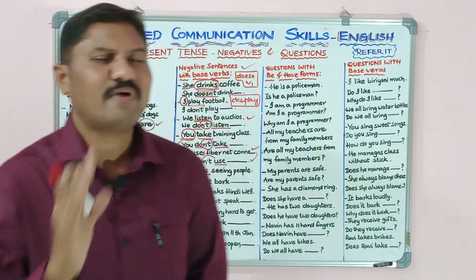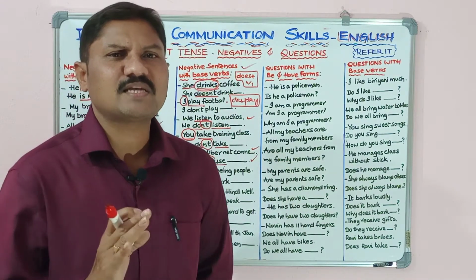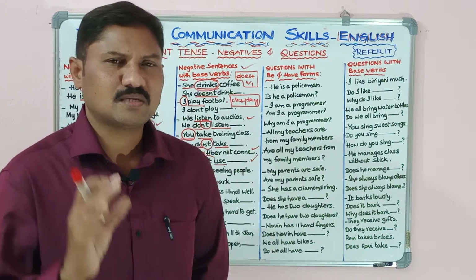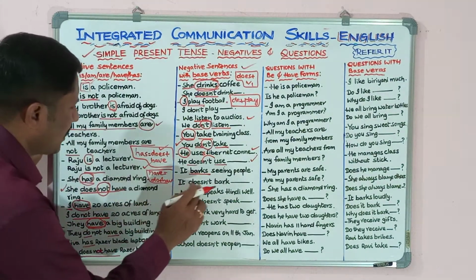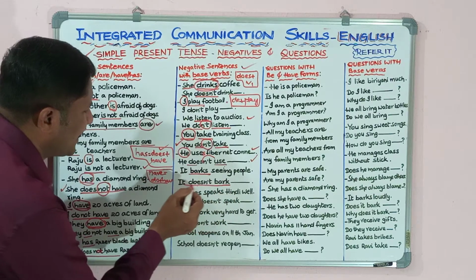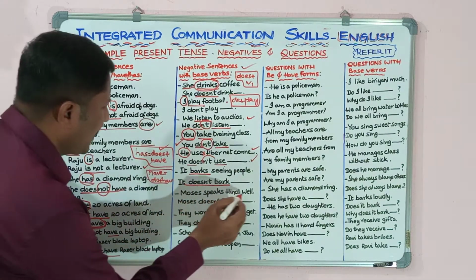Like that you can divide. Add s added verb or es added verb or ies added verb as does plus V1. So here we can write it doesn't bark seeing people.